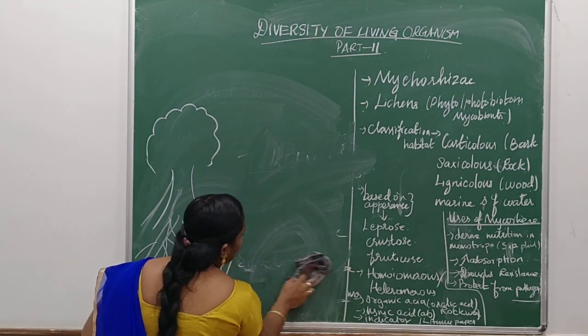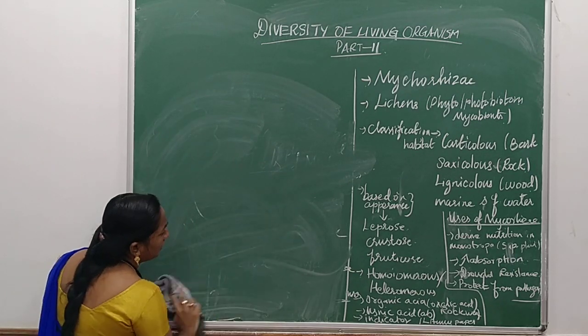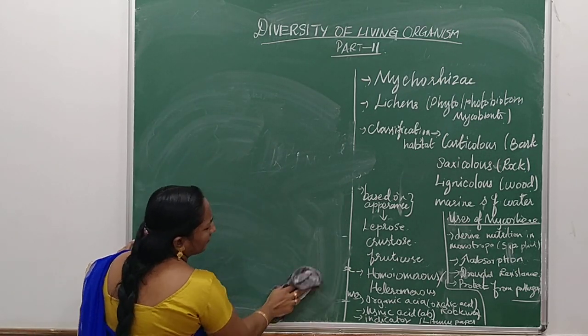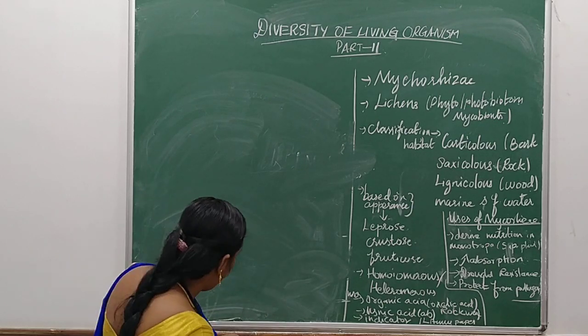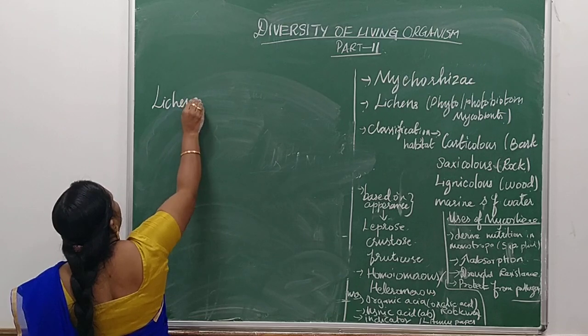Lichens can be pronounced in two ways. So next we are going to learn about lichens.